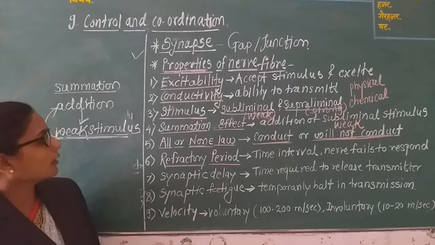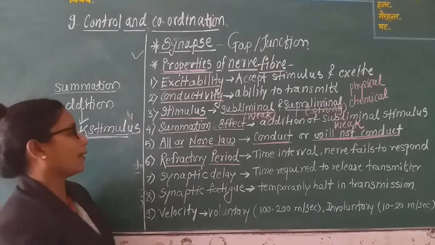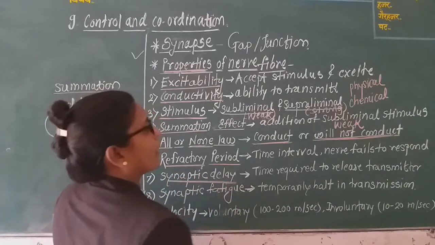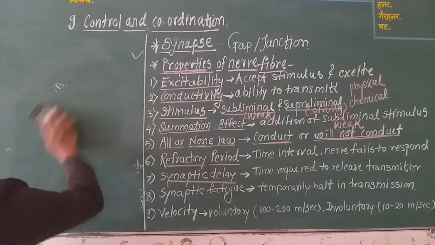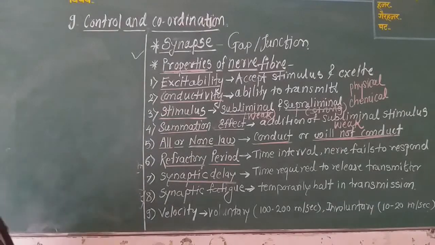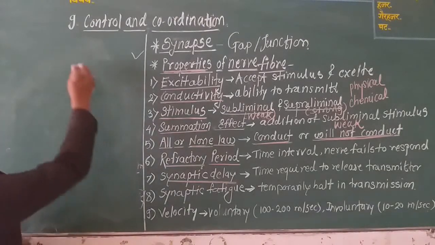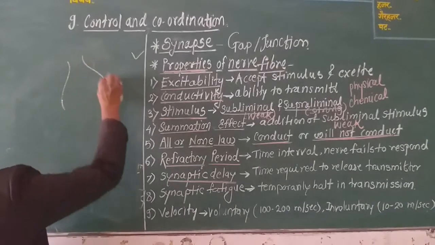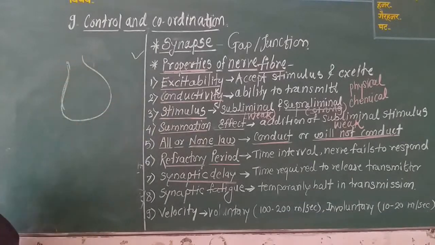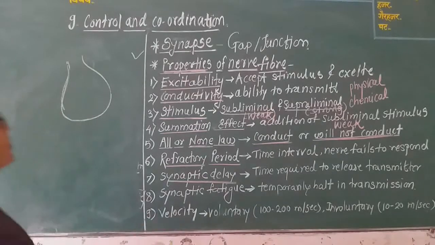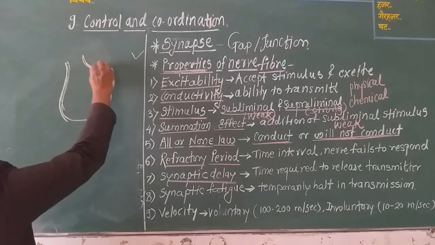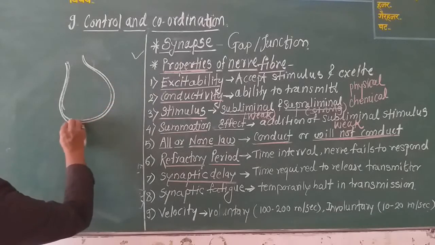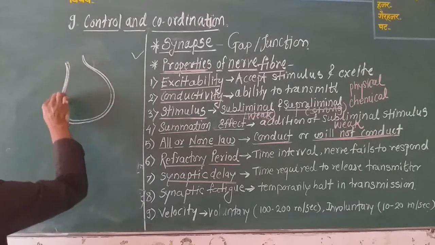Then the third one is the synaptic delay. What is synaptic delay? This is also one of the important points. See, this is the structure of a synapse. This synapse consists of membranes, the presynaptic membrane and the postsynaptic membrane.